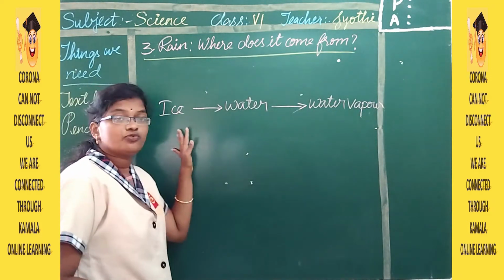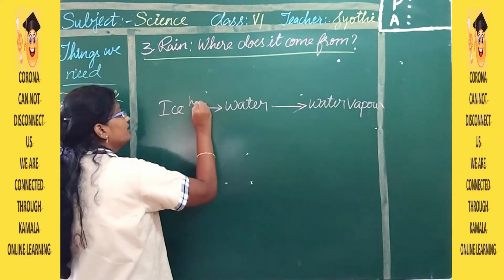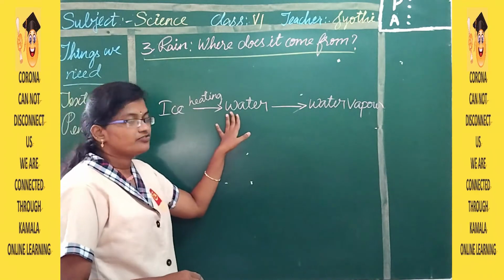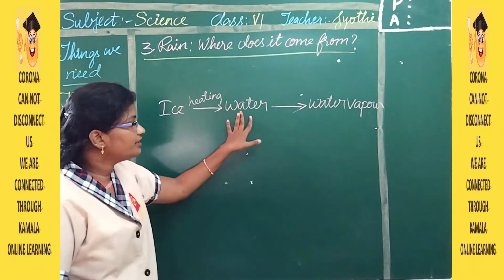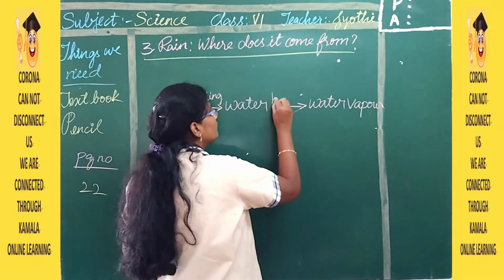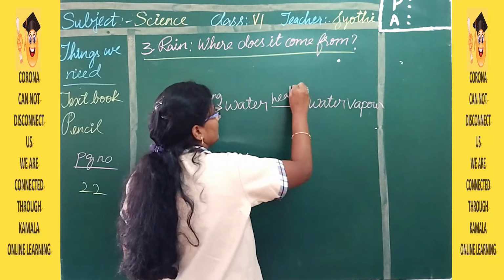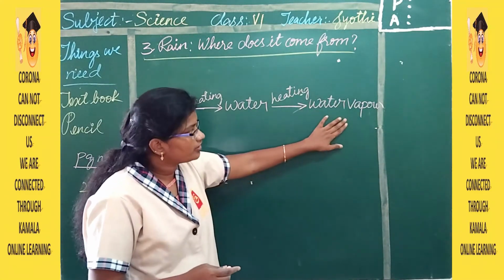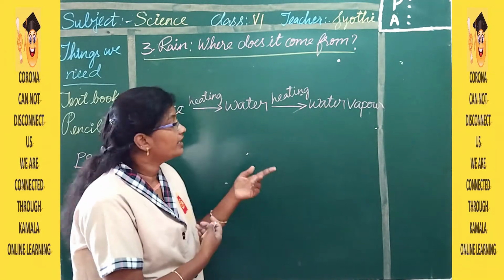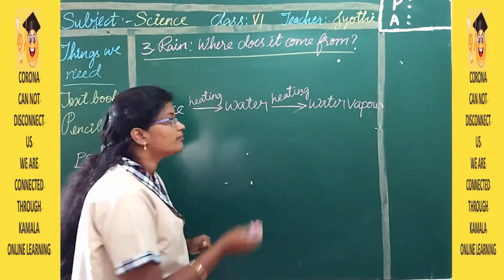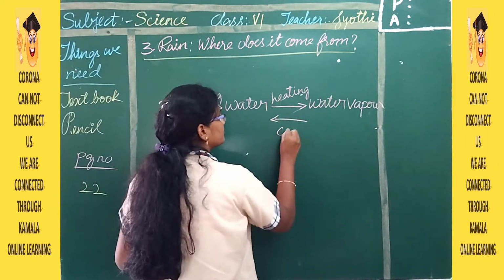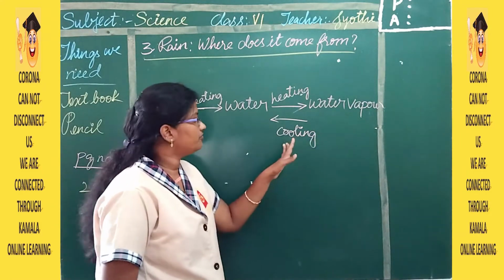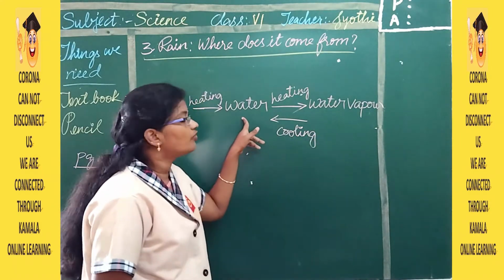So how can we change ice into water? By heating. By heating ice, we can change ice into water, and by heating water, we can change it into water vapor. Now, this water vapor, we can change it again back into water. How? By cooling it. If we cool the water vapor, it is going to change into water.